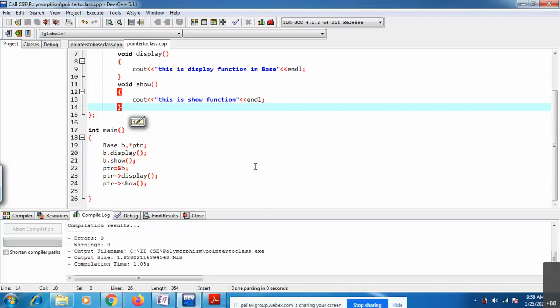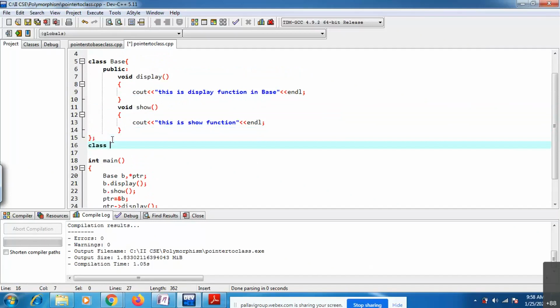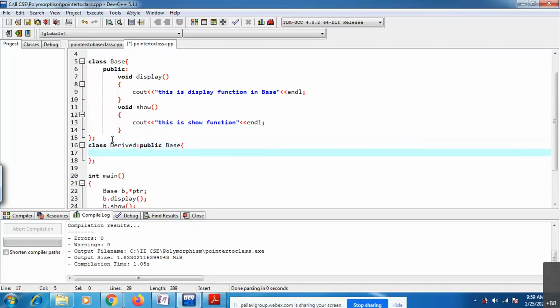Okay, now this is not the case. Whatever we have seen as of now, we already discussed in the second unit. But now I'm going to take one more class, and I'm deriving this class from the base class. Taking one more class, derived, with public base, this is the way.